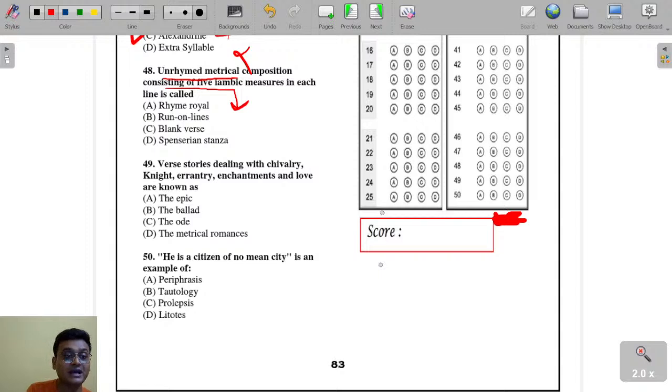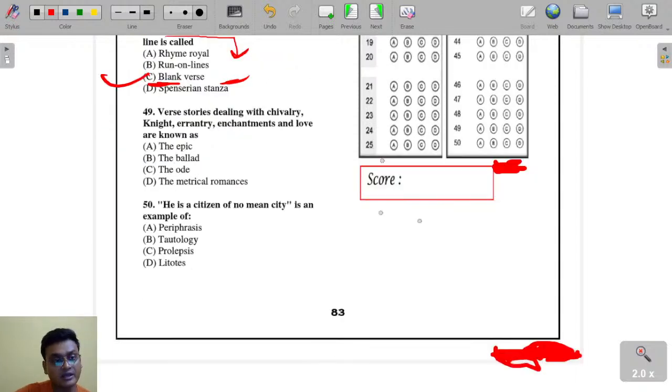Unrhymed, okay, that is blank verse. Consisting of 5 iambic measures in each line is called blank verse. Unrhymed metrical composition consisting of 5 iambic measures in each line is called blank verse. Next question, question number 49 here.